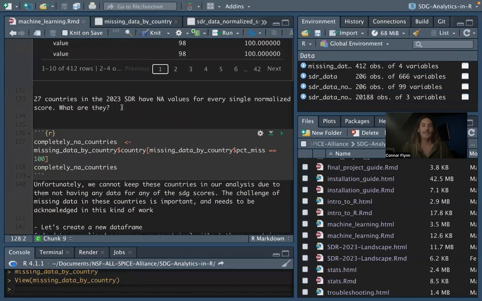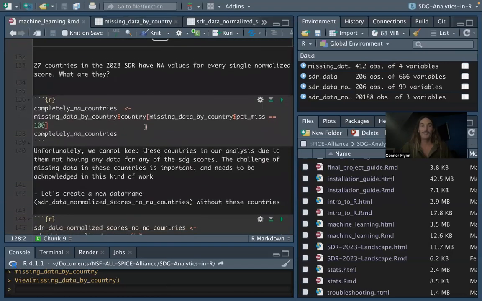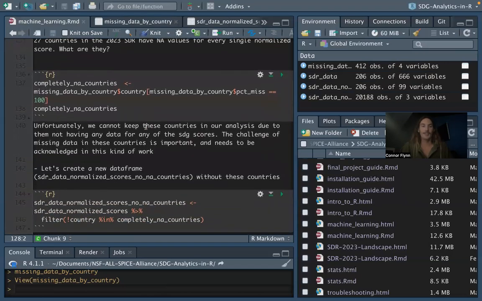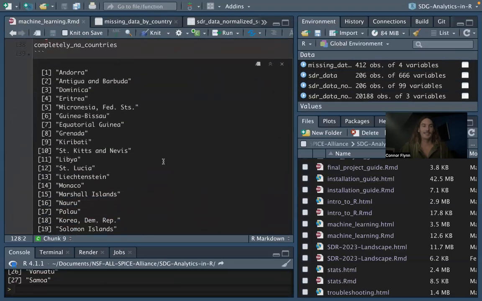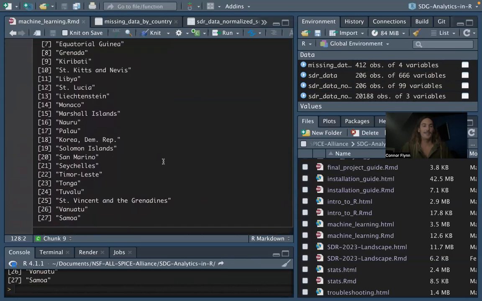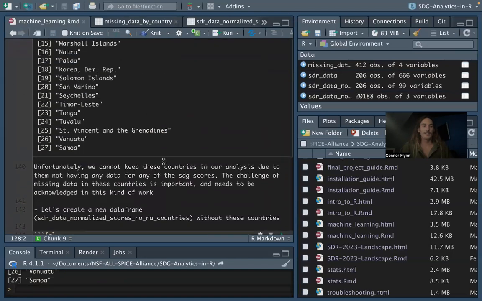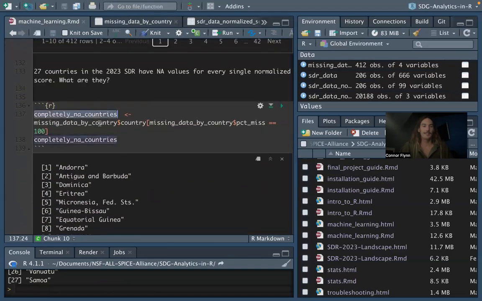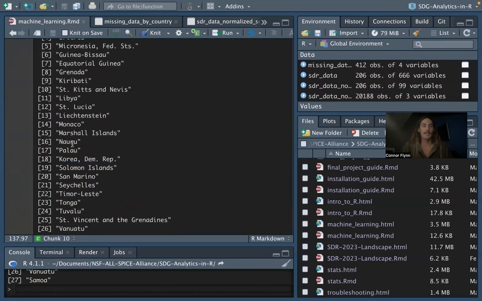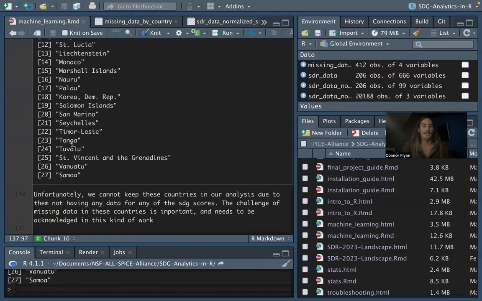And we see here 27 countries have NA values for every single normalized score. What are they? We took a look on the course website, but here they are again, right? And so now we wanted to look and filter. If we make a list, right, of what those NA countries are, they're completely NA countries, is the name we give it. And we look at the missing data by country data frame, specifically country, and where that percent missing is equal to 100. And that's how we get these completely NA countries, this list we have here.